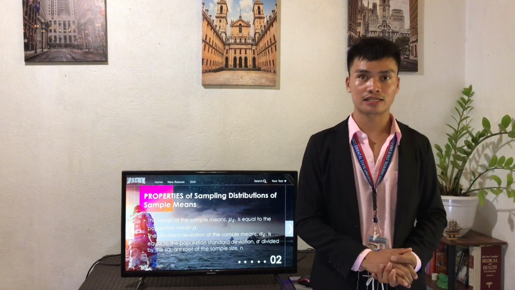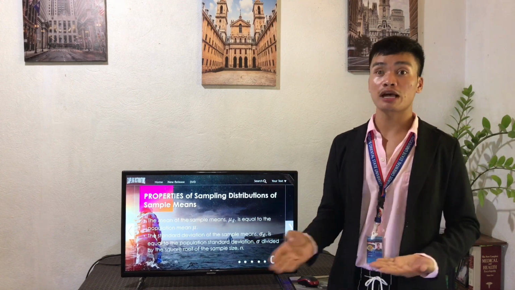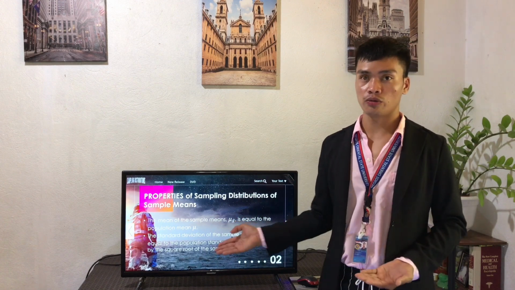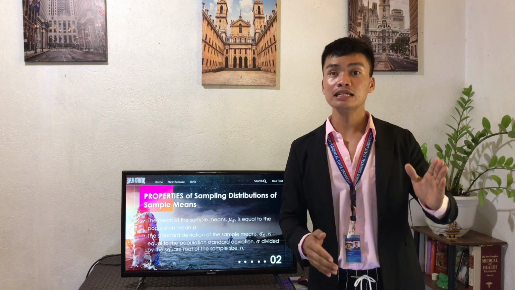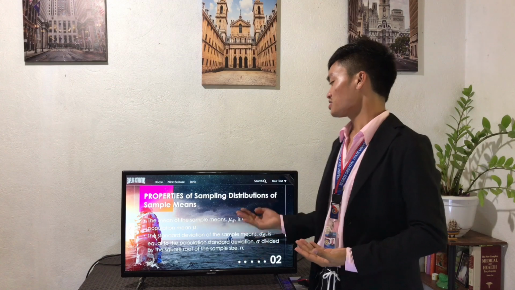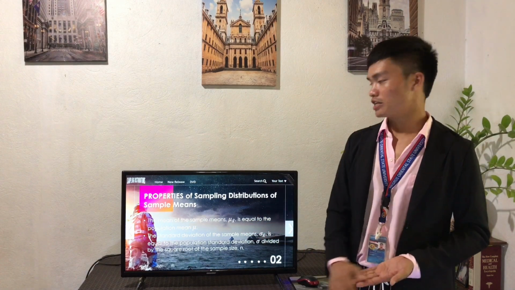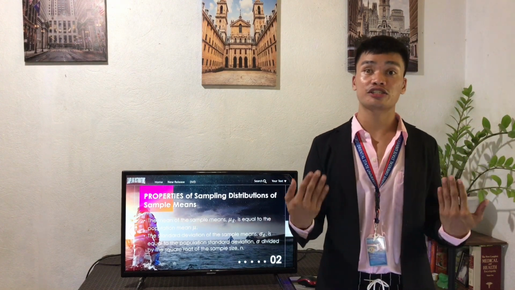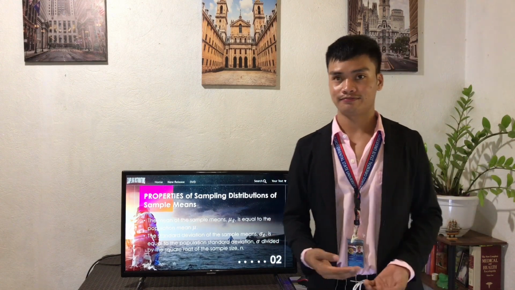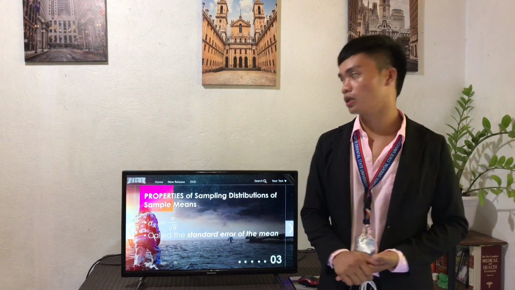distributions of sample means. First, the mean of the sample means, represented as mu sub x bar, is equal to the population mean, represented as mu. So it means that the mean of the sample means is equal to the population mean. Second property is the standard deviation of the sample means, represented as sigma sub x bar, is equal to the population standard deviation sigma divided by the square root of the sample size n. The sample standard deviation is also called the standard error of the mean.